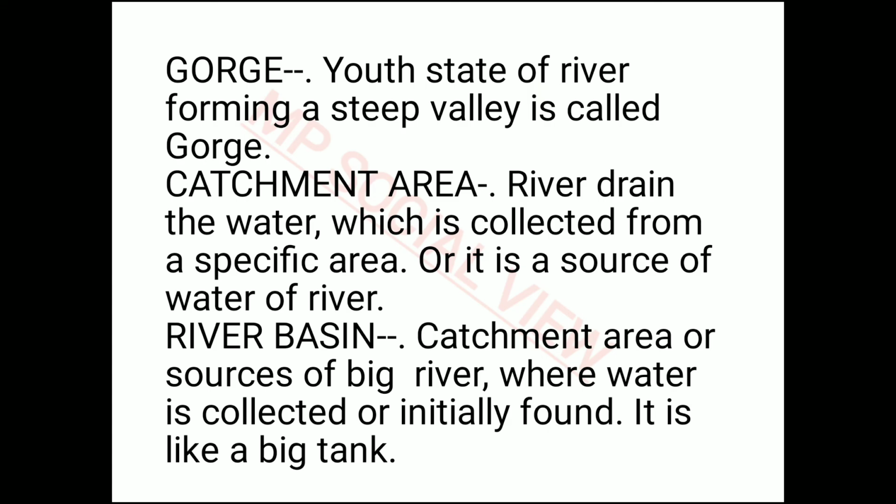Now some more concepts. One is gorge. What is a gorge? A gorge is a steep valley. It is a type of valley which is very steep on its sides. So steep valleys are called gorges. Catchment area is actually the source of the river, from where the river is flowing, from where the river is taking its water. There can be a specific place from where the river is draining its water. The source of the river is called its catchment area. It is the place from where the river starts.